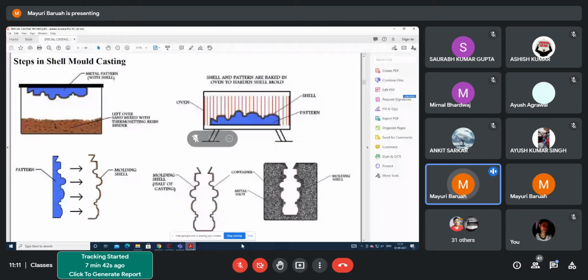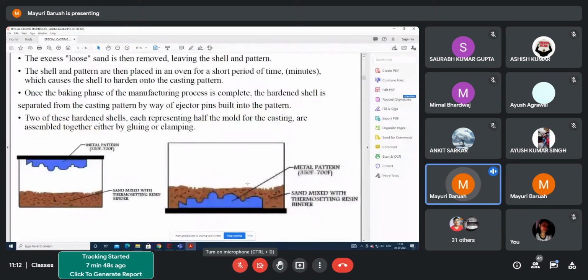It is mixed with sand, then this chamber is rotated, and it is kept upside down.